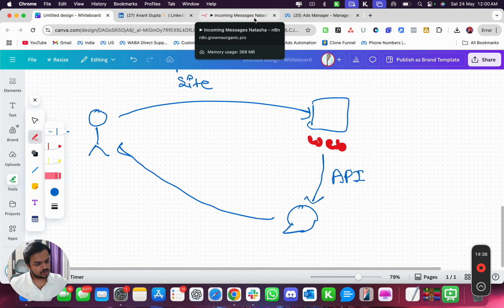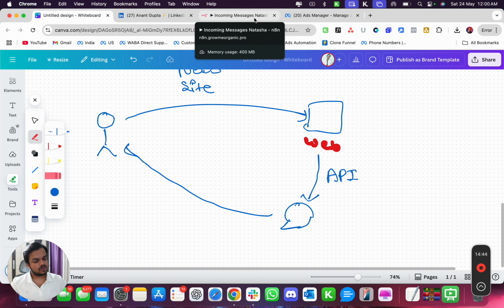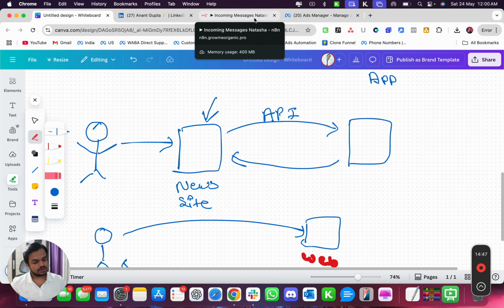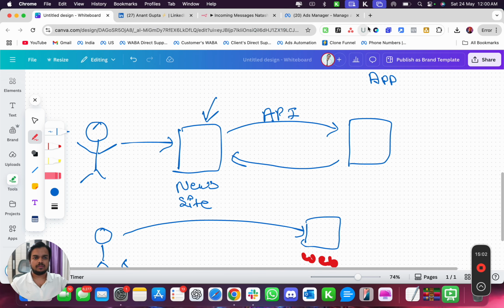All right, so here we understood how an API looks like. Now what we are doing is we are taking out this person over here, which is the user interface. We're taking out the user interface and allowing you to access the API directly. Now let me just give you an example of a few APIs that are freely available, right?